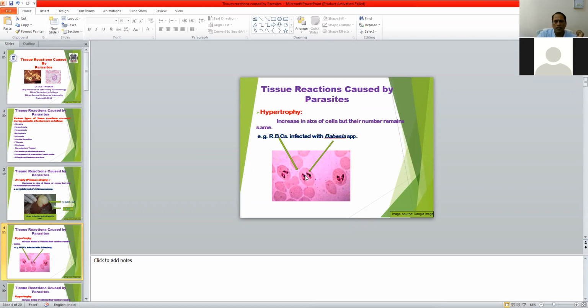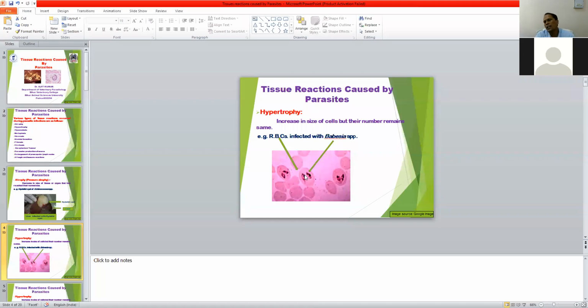Babesia is a common hemoprotozoan parasite that affects cattle, sheep, goat, horse, dog, and wild animals also, and it commonly causes red water disease that results in coffee-colored urine due to hemoglobinuria, meaning the RBC rupture and the hemoglobin of the RBC is excreted through the urine of the infected host, which results in coffee-colored urine.